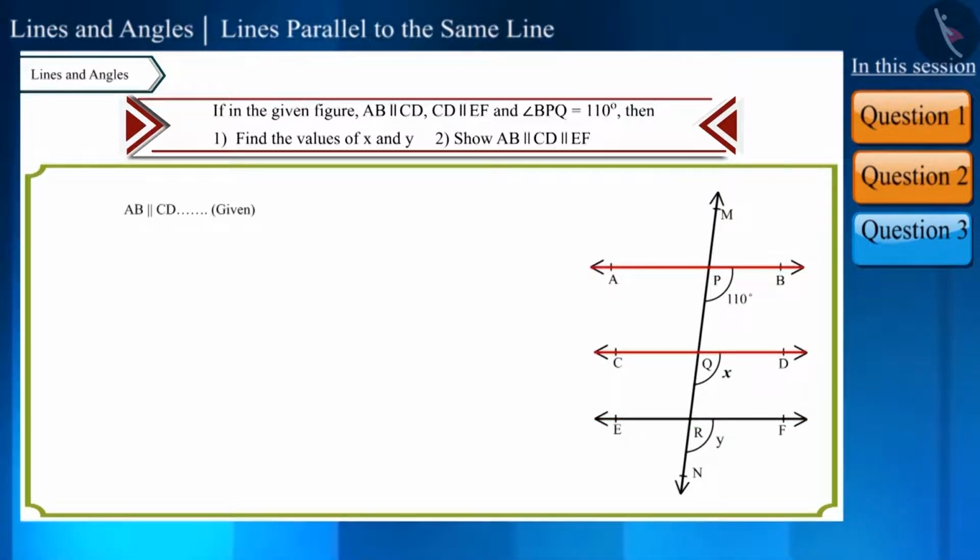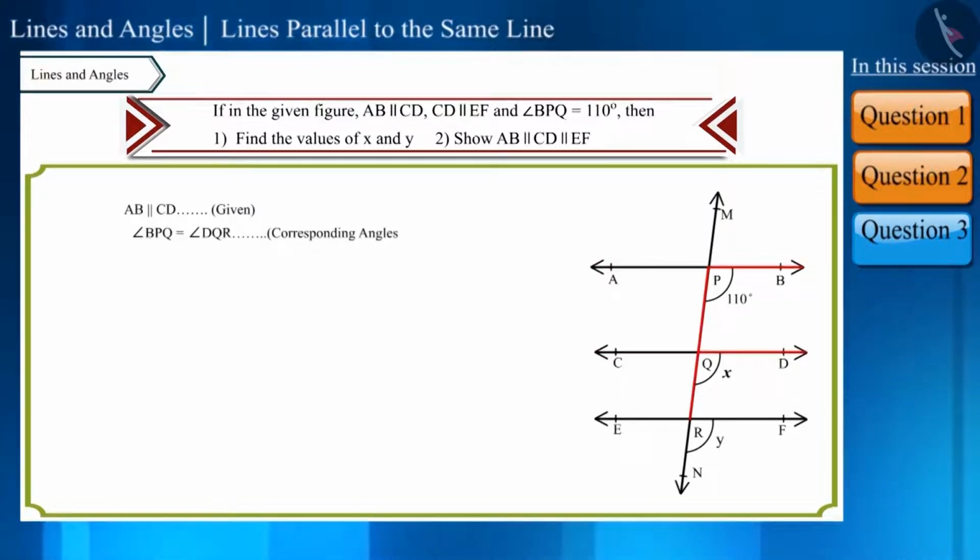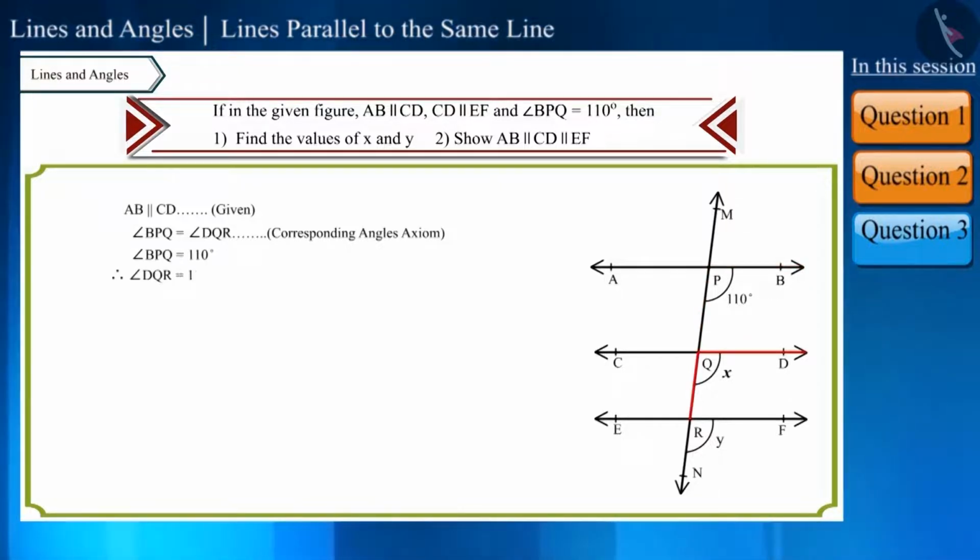We are given that line AB is parallel to line CD. Therefore, according to the corresponding angles axiom, angle BPQ and angle DQR will be equal, and the measure of angle BPQ is 110 degrees. Therefore, angle DQR will also be 110 degrees. That is, the value of X is found to be 110 degrees.